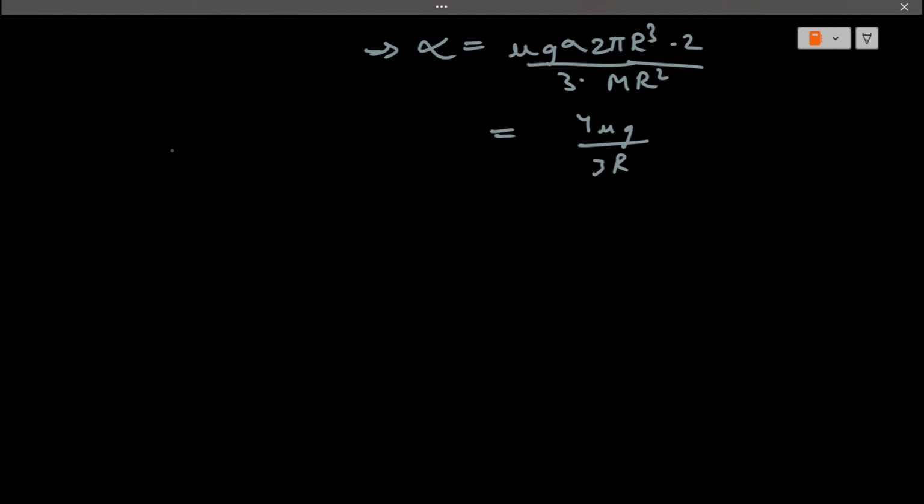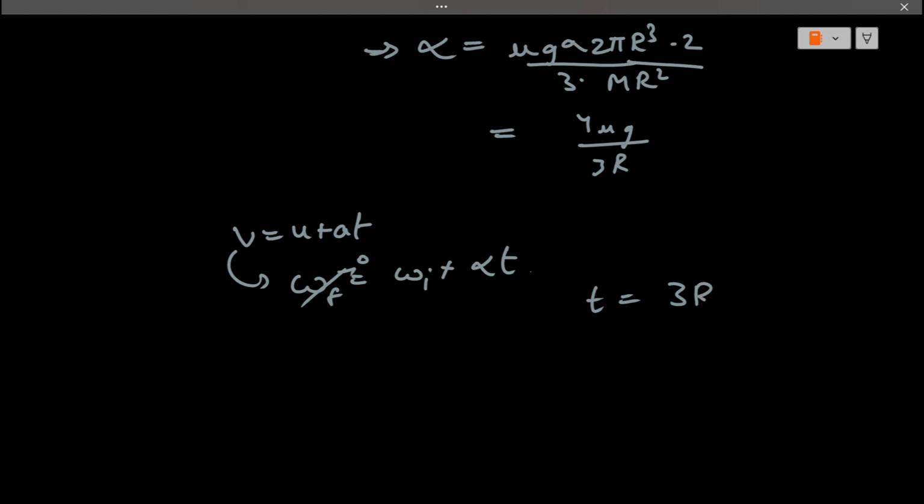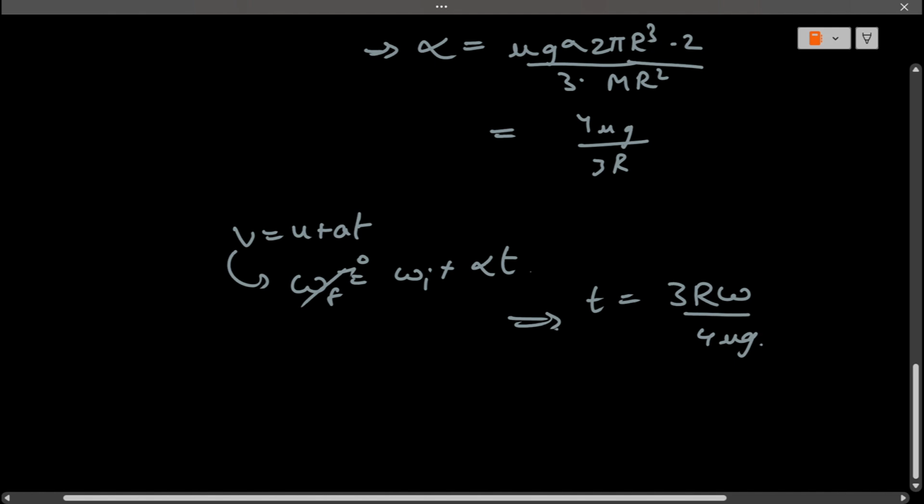Now from the equations of motion, we had v is equal to u plus at, and the rotary analog will be omega final is equal to omega initial plus alpha times t. Now the final angular velocity is 0 because the disk will ultimately stop rotating. So the time comes out to be 3 r omega by 4 mu g, and that is the answer to the problem.